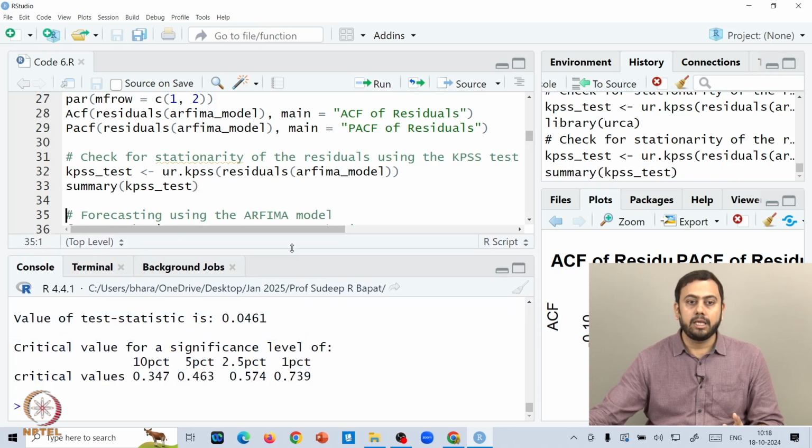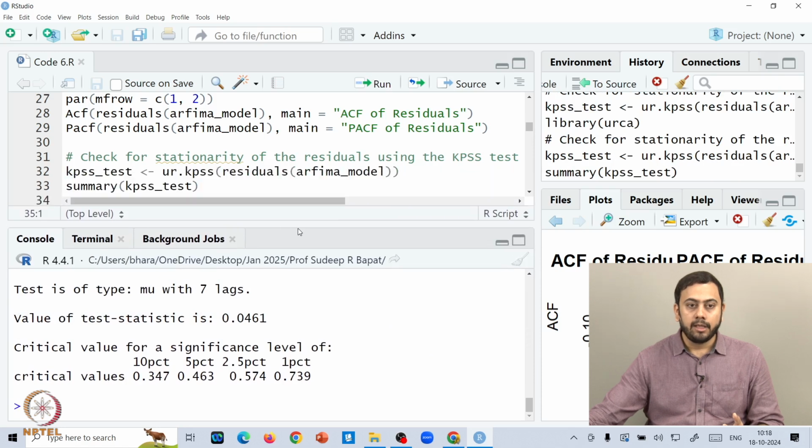So this is exactly the KPSS test. Here it gives you the value of the test statistic, 0.0461, and all these are the critical values: 0.347, 0.463, 0.574, and 0.739. Here you see that 0.0461 is less than any of the critical values, which means that the value of the test statistic is lesser than the critical value, so you fail to reject the null hypothesis.